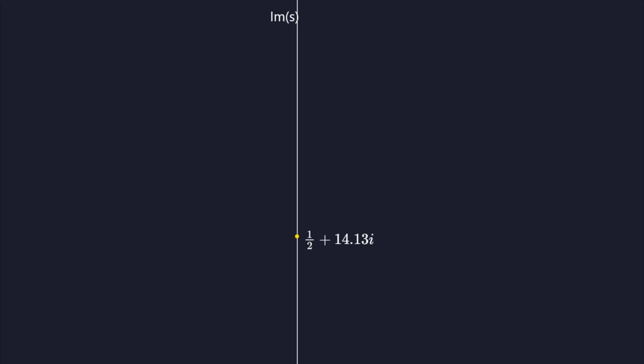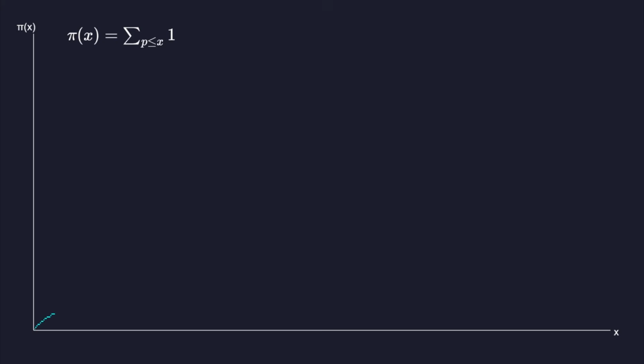The first non-trivial zero occurs at approximately 1/2 plus 14.13i. The second follows at 1/2 plus 21.02i. As we move higher up the critical line, the density of zeros increases logarithmically.